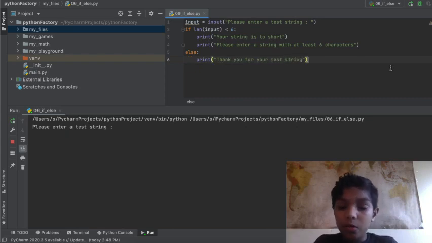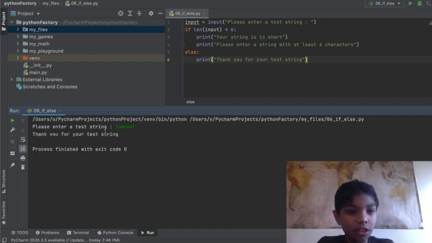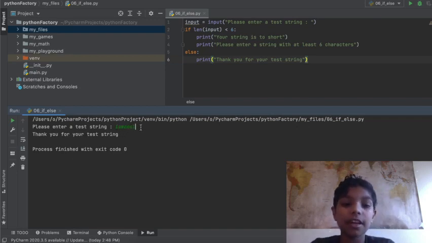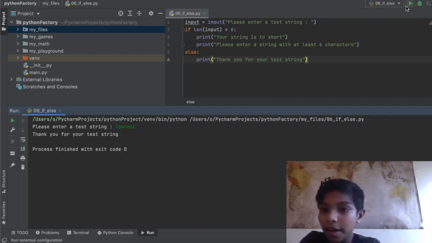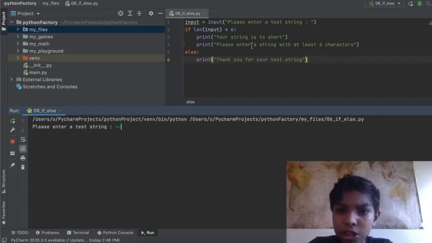Okay. Now, if we run this code, let's try. Please enter a test string. So we're going to say, I am cool. Thank you for your test string. One character is I. Second character is A, then M, then C, then O, then O, then L. So 1, 2, 3, 4, 5, 6, 7. But if we put, let's say, me. That's 2. So it should say, your string is too short.